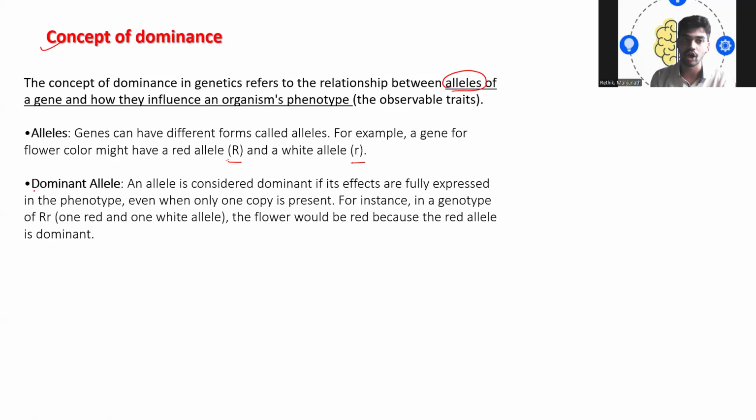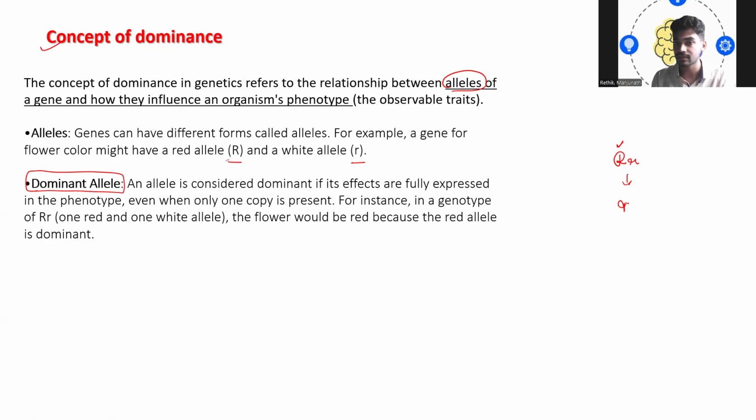So the first one is the dominant allele. So what do you mean by dominant allele? An allele is considered dominant if its effect is fully expressed in the phenotype. That means if it is dominant, it is expressing its effect completely, fully in the phenotype, even when only one copy is present. For instance, in a genotype of capital R and small r, only one copy of capital R is present, but still in the F1 generation,